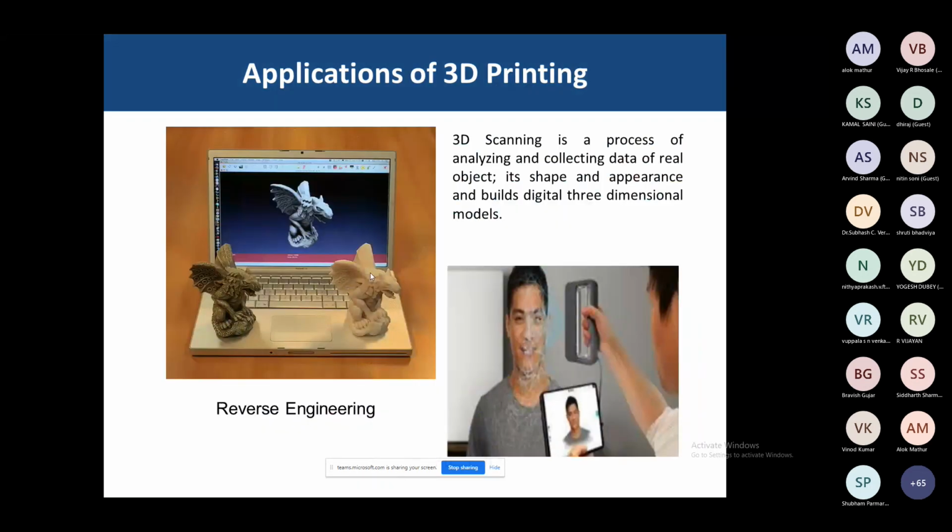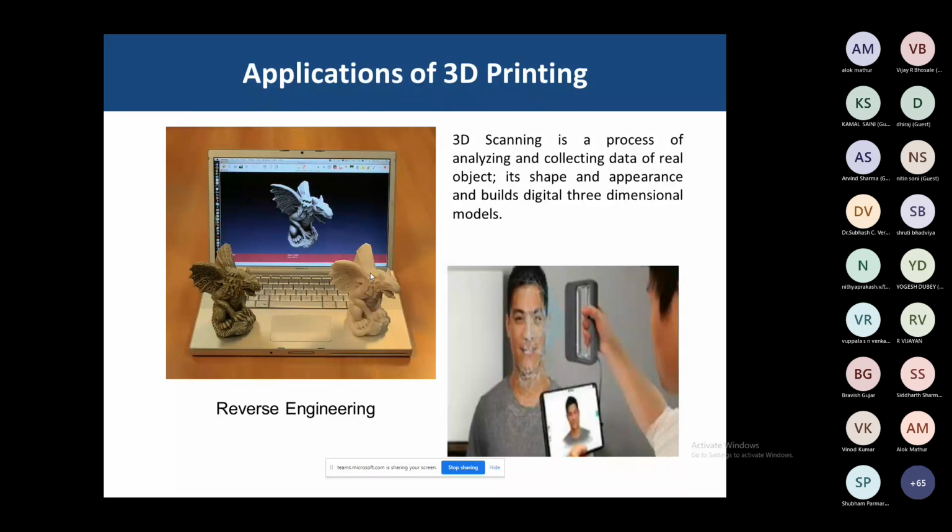Another example talking about applications of 3D printing, the 3D scanner is a process of analyzing and collecting data of a real object, its shape and appearance, and building a digital three-dimensional model.